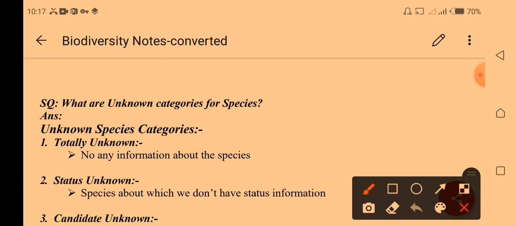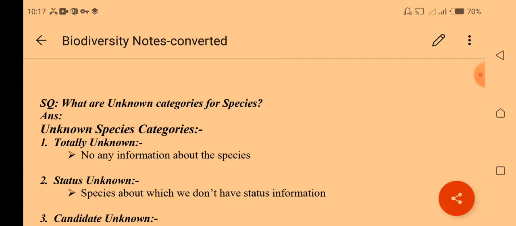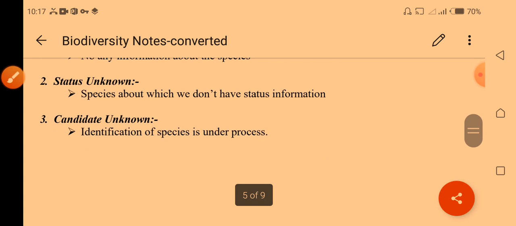The next one: what are unknown categories for species? It means we don't know the mechanisms or methods by which the species are categorized, in which category they belong. They are totally unknown, with no information, meaning we don't have sufficient information to know about the species.